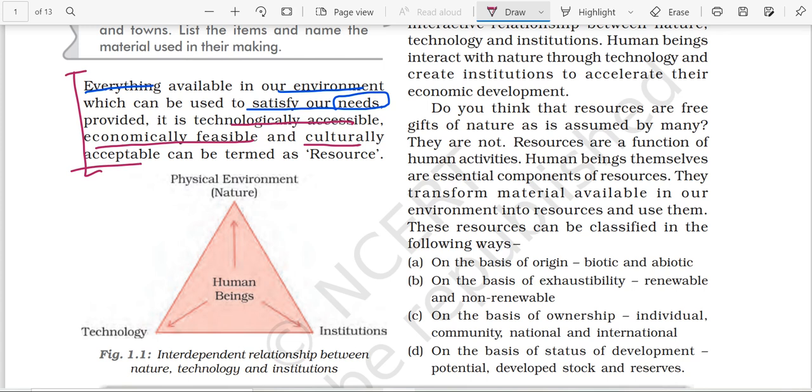Technologically accessible means that we should have technology so that we can extract that resource. Economically feasible means that it should be economically useful. Suppose I'm extracting the resource at the cost of 1,000 rupees. In return I should get 2,000. That means it is economically useful. If I'm getting lower than this, then it is not economically useful. And the third one, it should be culturally acceptable. It should be accepted by all the cultures. And what is a resource for me may not be a resource for you. So these five lines are about the meaning of resources.